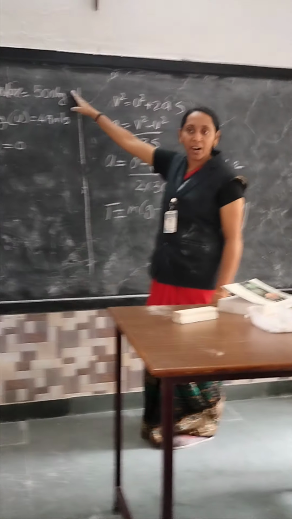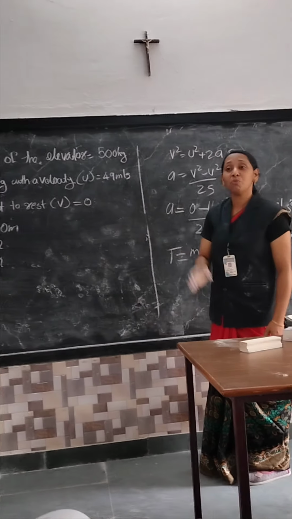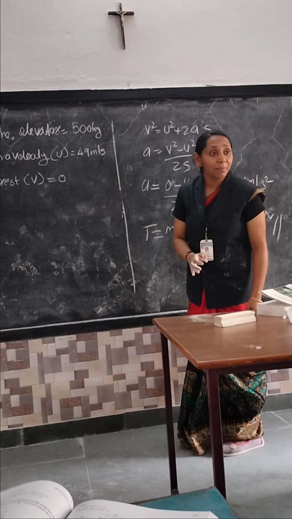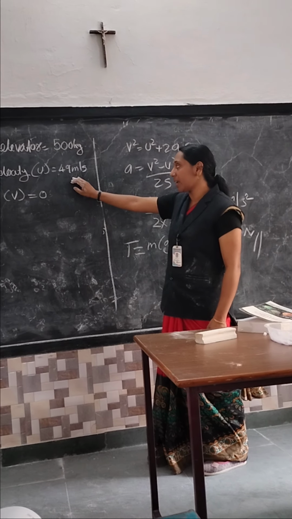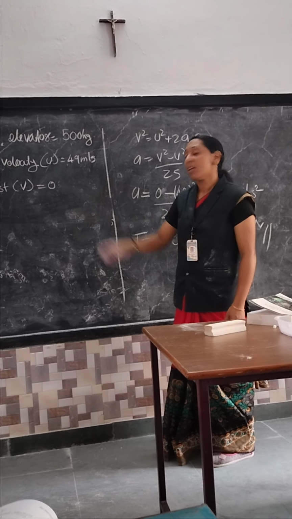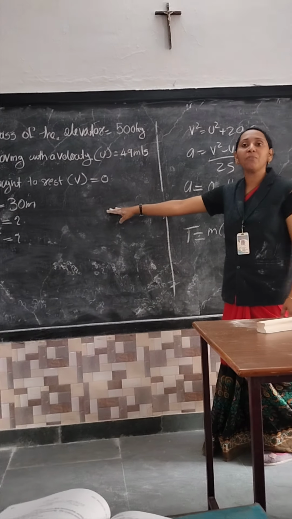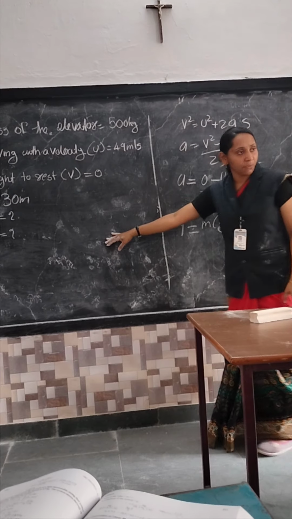Here is given 500 kg, moving with a velocity. I will repeat: moving with the velocity means initial velocity, 49 meter per second. Brought to rest, meaning the final velocity is 0. Distance is given, 30 meter. We want to find out the acceleration and the tension force.